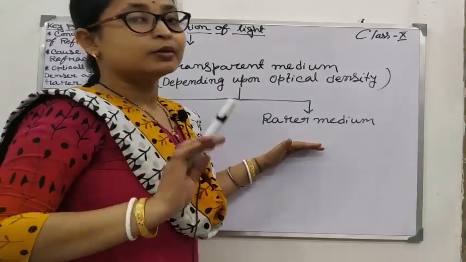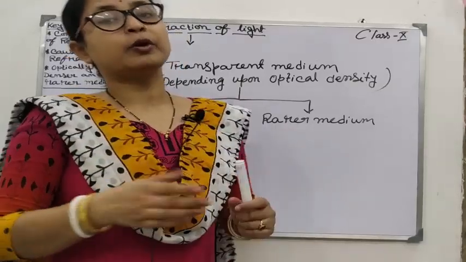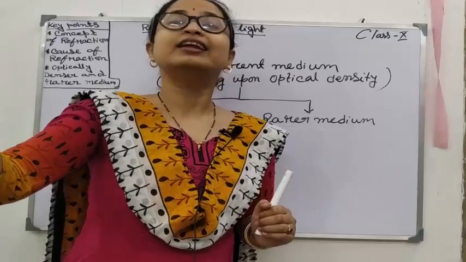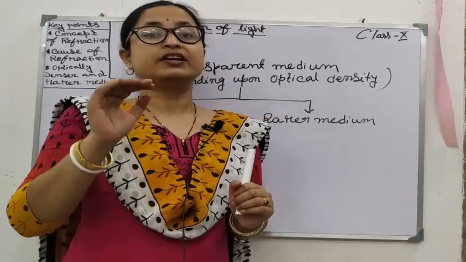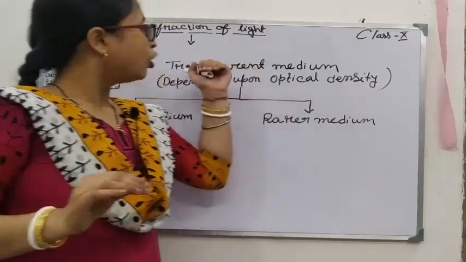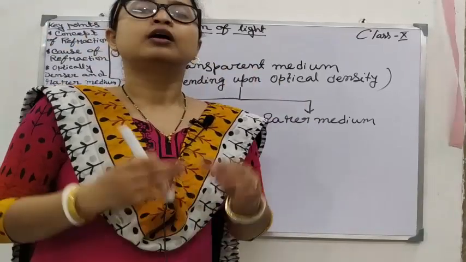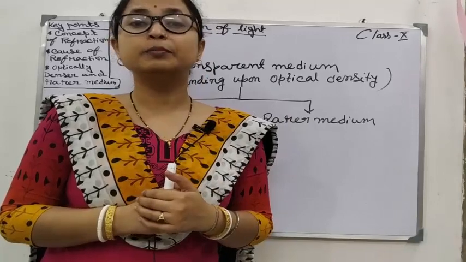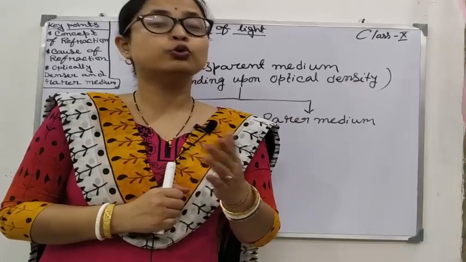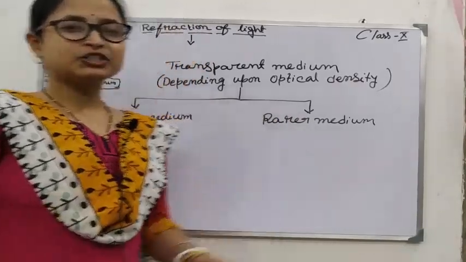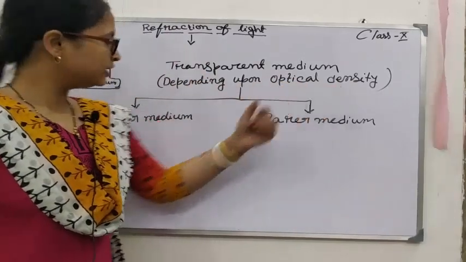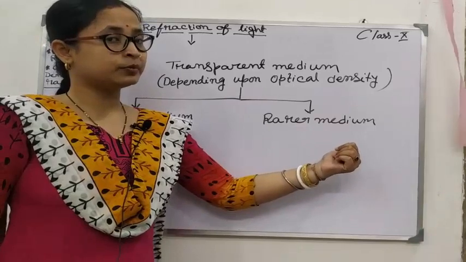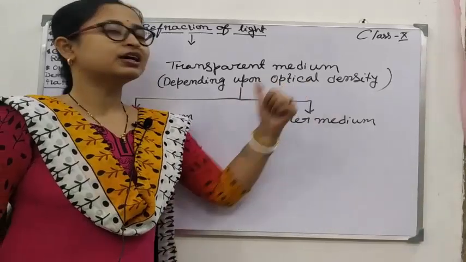In opaque medium, refraction doesn't take place. Opaque medium means just like a wall. Whenever light falls on the wall, what happens? Reflection takes place. Only in transparent medium does refraction take place. Transparent medium means through which light can pass, but opaque medium means through which light cannot pass. That's why transparent medium is categorized into 2 types, denser medium and rarer medium, depending upon optical density.